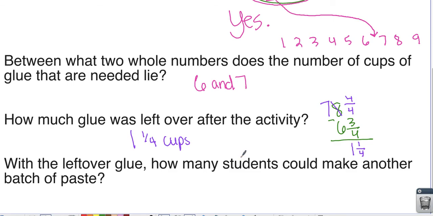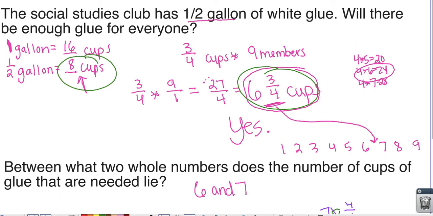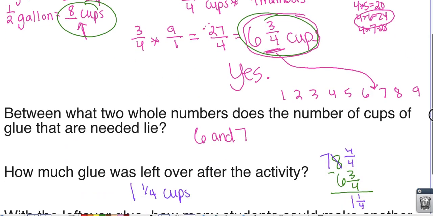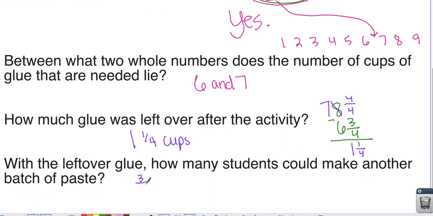With the leftover glue, how many students can make another batch of paste? Each student needs, what did we say? 3/4 cups of paste. So I have 1 1/4 left. I could do 3/4 for one student.